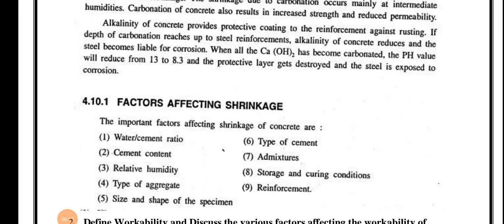I hope all of you are clear about what shrinkage is, the types of shrinkage, and the factors affecting shrinkage. Thank you.